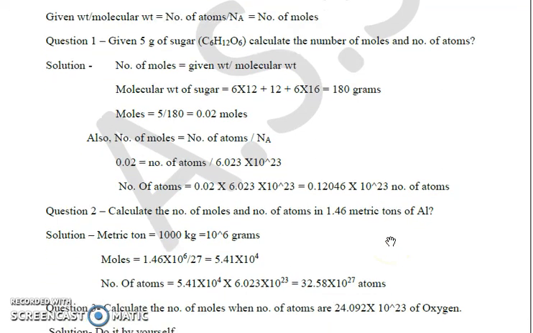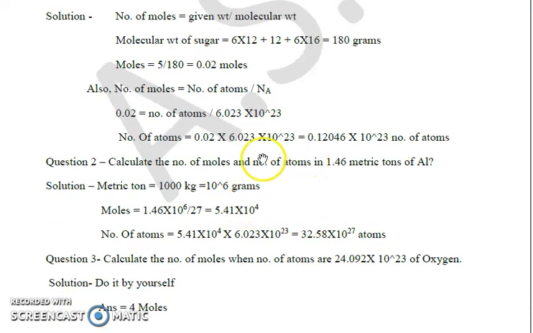We can also see another example where we have to calculate the number of moles and number of atoms in 1.46 metric ton of aluminium. So 1 metric ton, as all of you know, is equal to 1 ton or 1000 kg, which corresponds to 10^6 grams. We know the weight for aluminium is 27 grams per mole or 27 grams per atom.